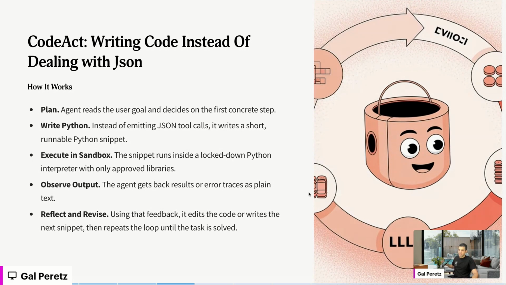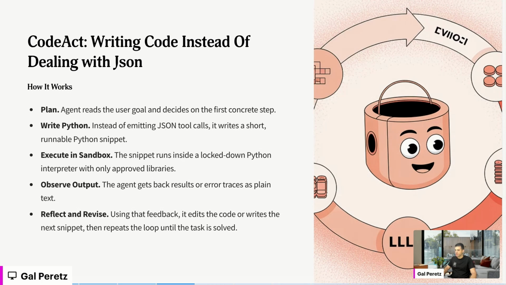So I hope this gives you an idea why we need a new paradigm, and this new paradigm is called CodeAct, right? The notion is very easy. Instead of outputting JSON, let's write code, right? LLMs are great at writing code, so let's do that. The idea in the first place is very similar, right? We plan, we think, right? We need to understand the intent, and then instead of outputting JSON, we will write Python, right?